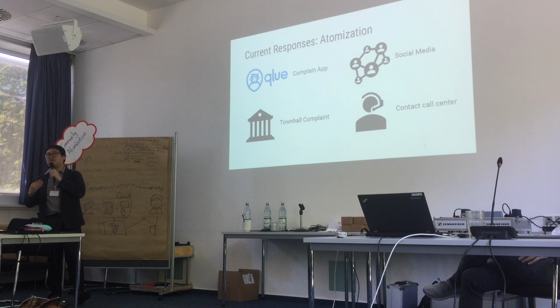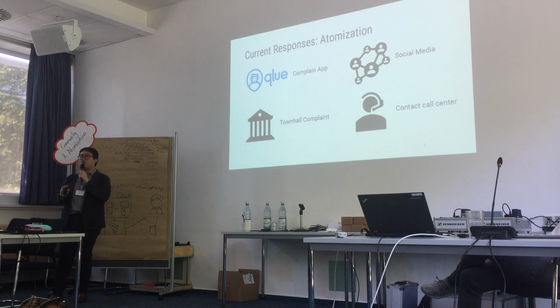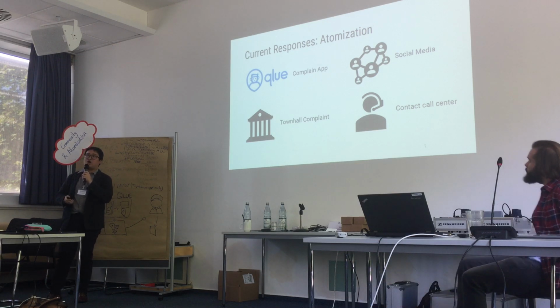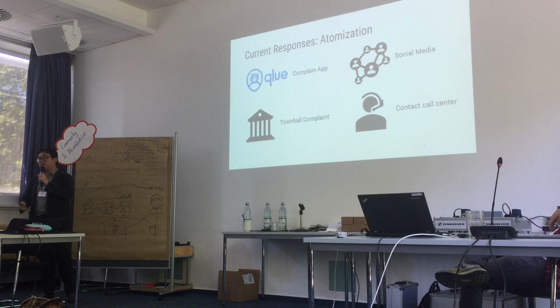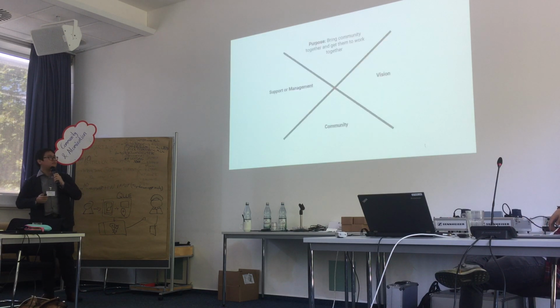The currently smart aspect that exists is for the individual. So there's no community interests represented in these current responses that are available. There's no community level response. So how do we move from an individual reporting mechanism to a community level mechanism?